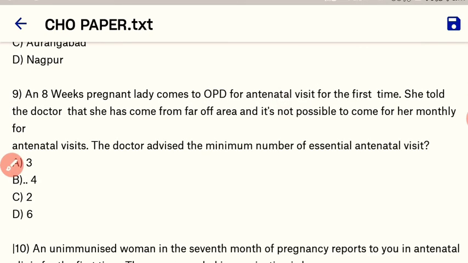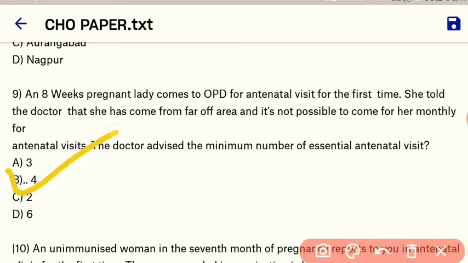Next, an 8-week pregnant lady comes to OPD for an antenatal visit for the first time. She told the doctor that she has come from a far off area and it's not possible to come for the monthly antenatal visit. The doctor advised the minimum number of essential antenatal visits are.